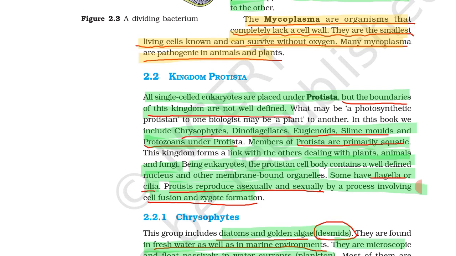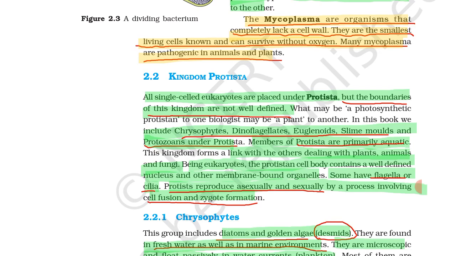Some have flagella and cilia, which are body structures that give motility to the organism. Motility means the organism can move from one place to another using flagella and cilia. The organs of motility in kingdom Protista are flagella and cilia.